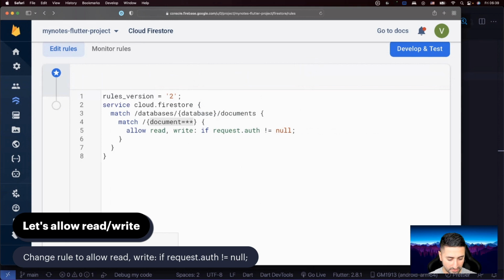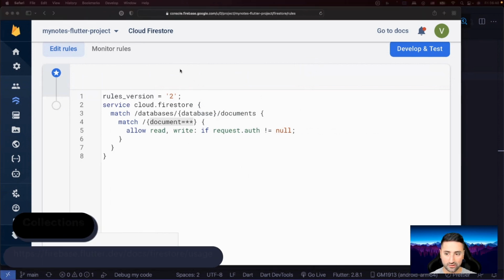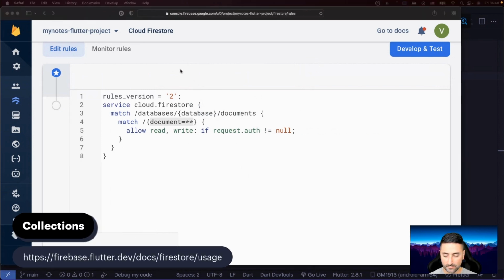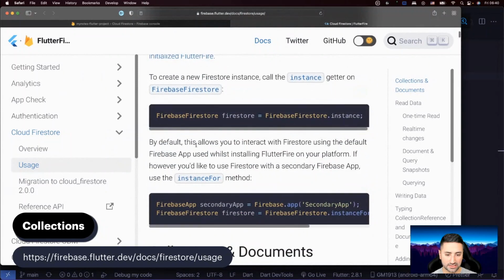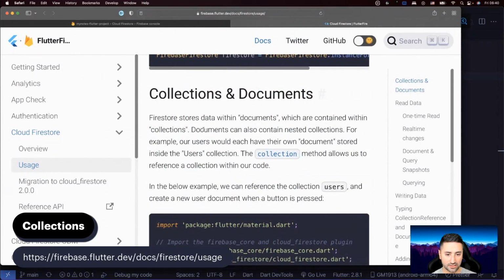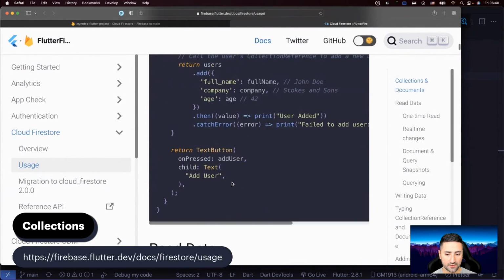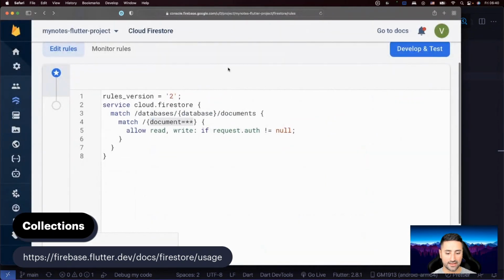Okay, now let's talk about collections here. I've prepared a link there. So let me see if I can find that link here as well. As you can see in here, there is good documentation that talks a little bit about collections and documents, and you could go through this. But I'm not going to do that right now. Just so you know, here's the link at the bottom of the screen if you want to do that. I'm going to talk about collections personally, so you will understand it in my words.